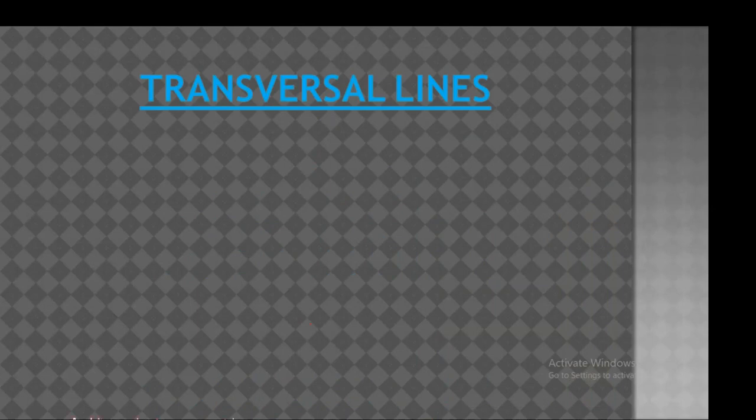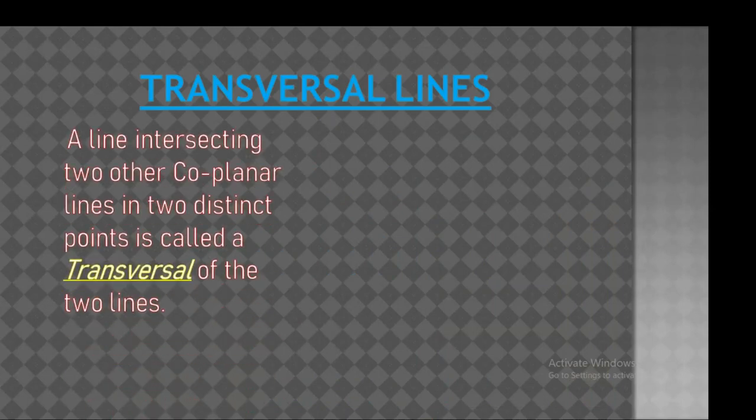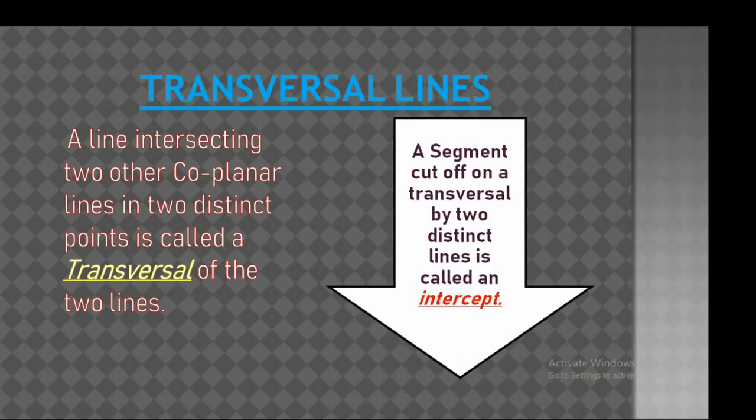Now transversal lines. A line intersecting two other coplanar lines in two distinct points is called a transversal of the two lines. So the definition of the transversal is clear. Two lines are drawn and the line which intersects the parallel lines is known as the transversal. A segment cut off on a transversal by two distinct lines is called an intercept. So we'll see by the figure what the concept of the intercept is.